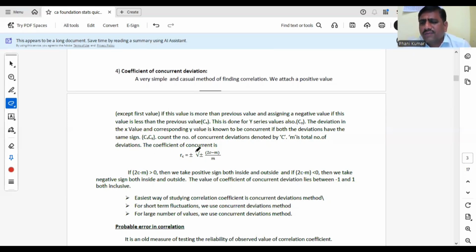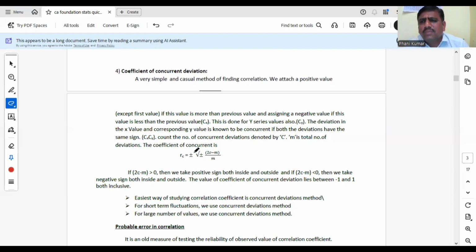Correlation coefficient is different from correlation. Correlation coefficient means we are studying the value also. Correlation means we are not studying the value. Without the r value it is correlation; correlation coefficient means r. So for correlation coefficient we have three methods: Karl Pearson, rank correlation and concurrent deviations.